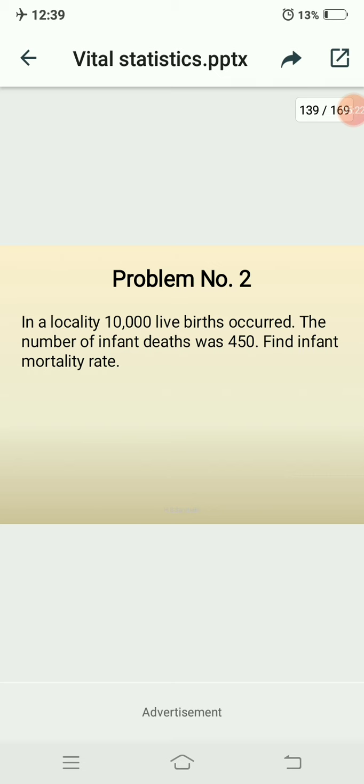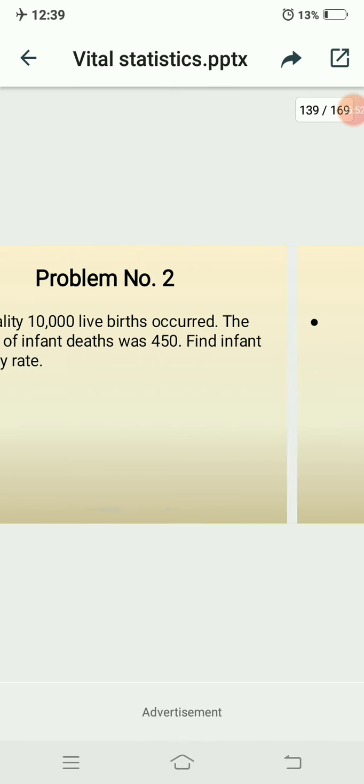So we'll explain another problem. In a locality 10,000 live births occurred. The number of infant deaths was 450. Find the infant mortality rate. Okay, here also apply the same formula, similar to the previous problem. Here the live births are 10,000 and infant deaths are 450.